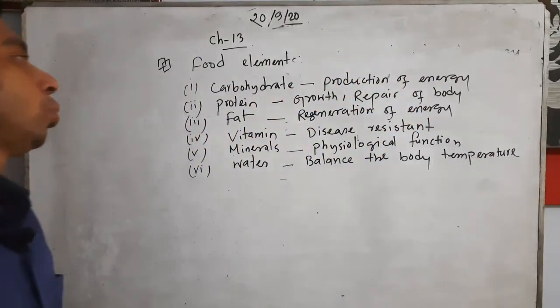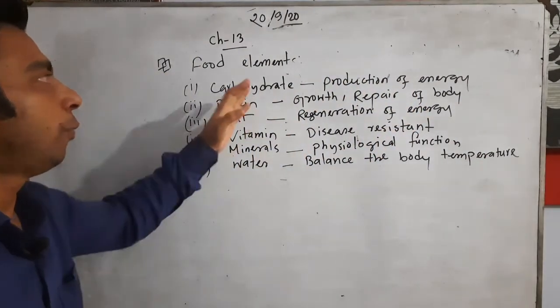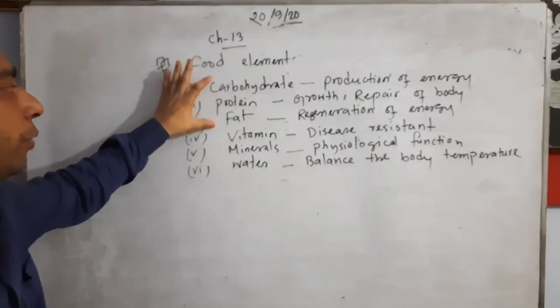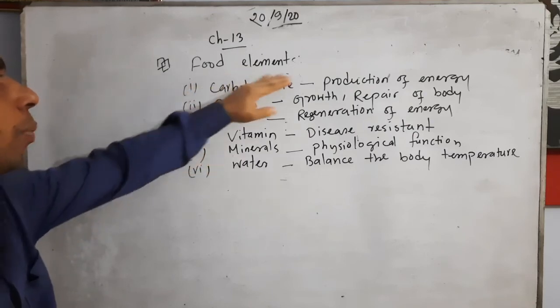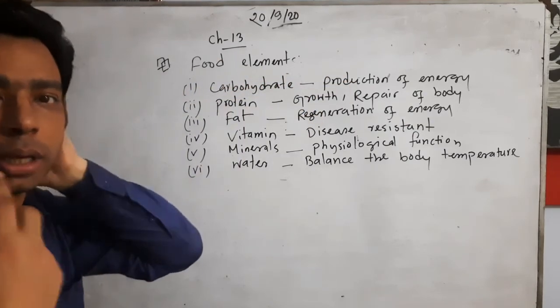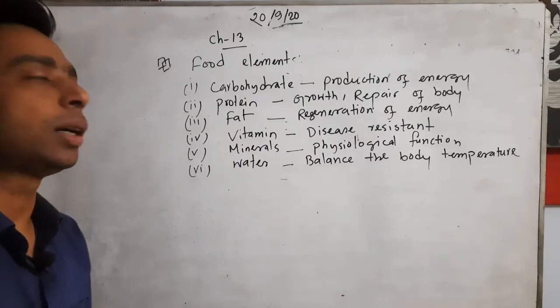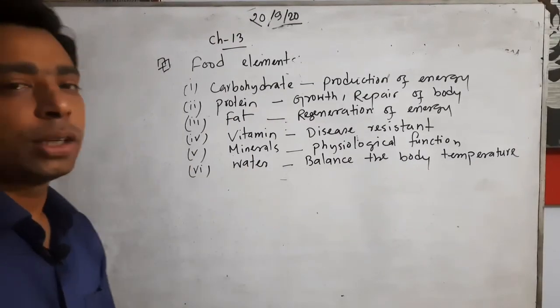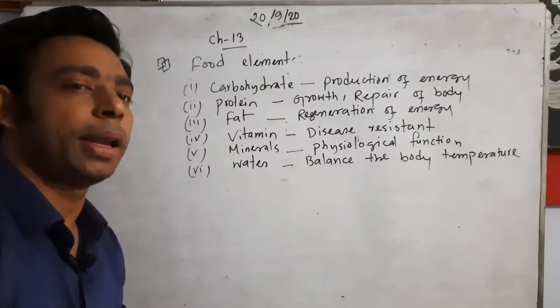We are understanding the food stuffs or food elements or nutrition types: carbohydrate, protein, fat, vitamin, minerals and water. Carbohydrate is production of energy. Sometimes when we get carbohydrate, we instantly get the energy. It helps in quick production of energy. Protein can ensure growth. By birth you were a child, now you grow up.